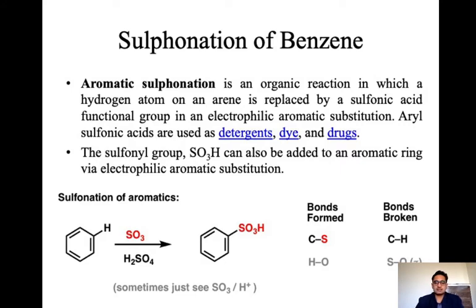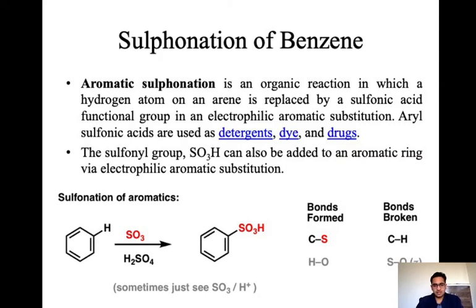For detergents, the sulfonic acid functional group on an aromatic ring is useful, particularly in dyes, detergents, drug discovery, and drug synthesis. In that manner, the sulfonic acid on any aryl compound is very useful. So we can highlight the importance of the sulfonation reaction. The sulfonyl group SO3H can be added to the aromatic ring via electrophilic aromatic substitution. That is the condition for that.